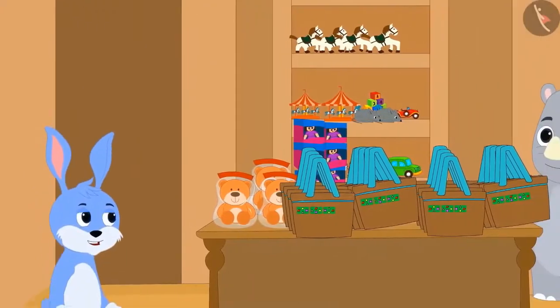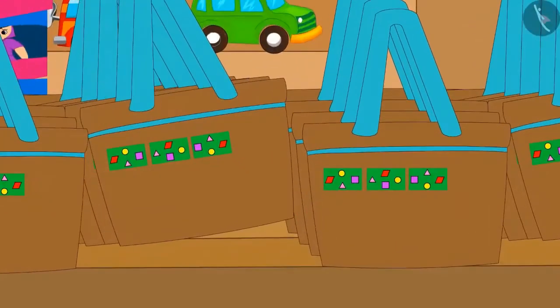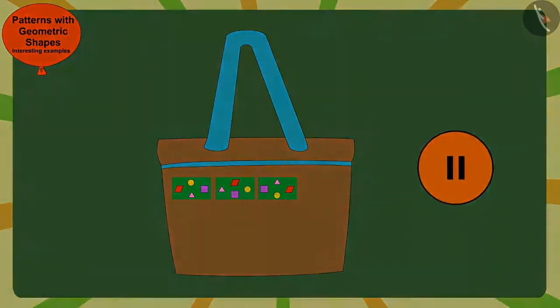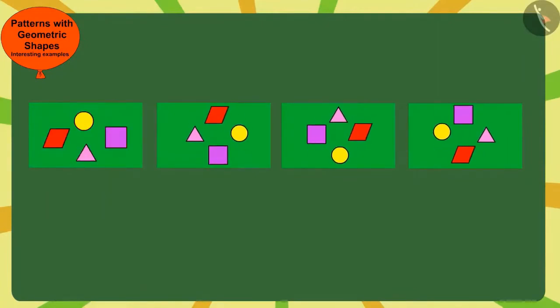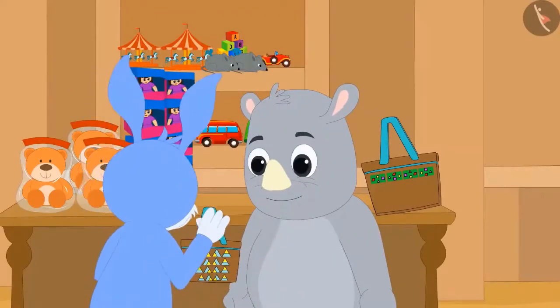The next day, when Bunny went to Gaggu's shop, he noticed that Gaggu is now selling bags of this new pattern. Children, can you find the rule of this pattern and complete it? Stop the video and find a solution quickly. Here, each time Gaggu has made this pattern by rotating this rectangle a quarter in the clockwise direction. When Gaggu saw the bag completed by Bunny, he liked it very much.